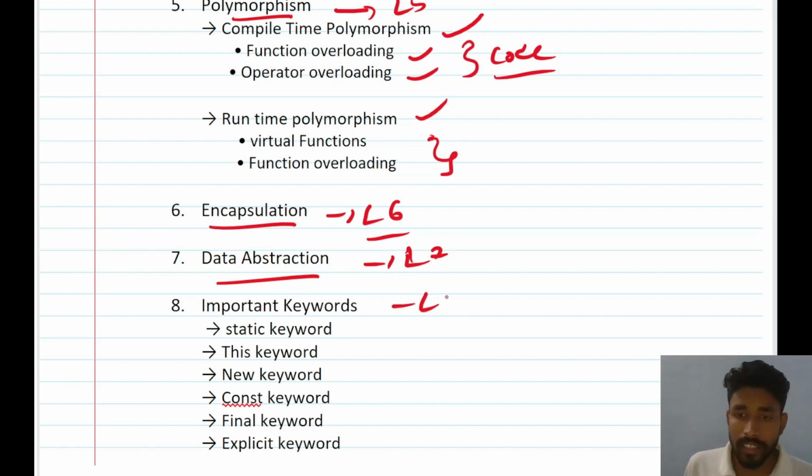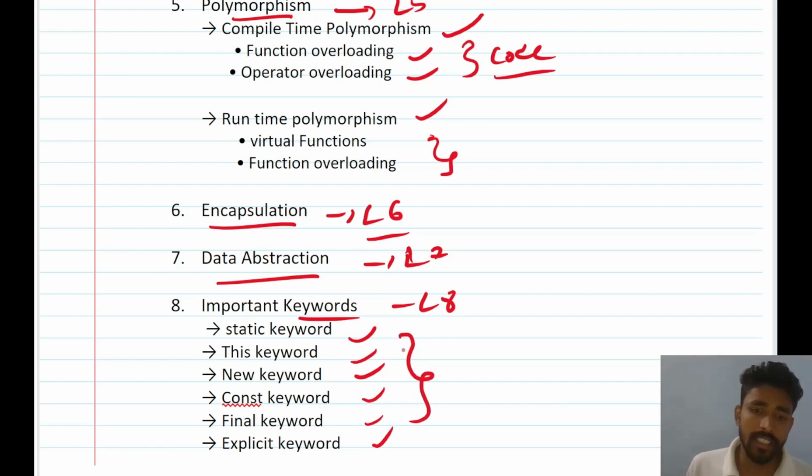And in lecture 8 we'll be looking at some important keywords. This is also a very important topic because there are multiple keywords used in C++, so you must be familiar with them. So you must know about the static keyword, this keyword, new keyword, const, final, and explicit keyword. So I will be telling about them in detail in this video. So we'll be understanding different types of keywords in this playlist.